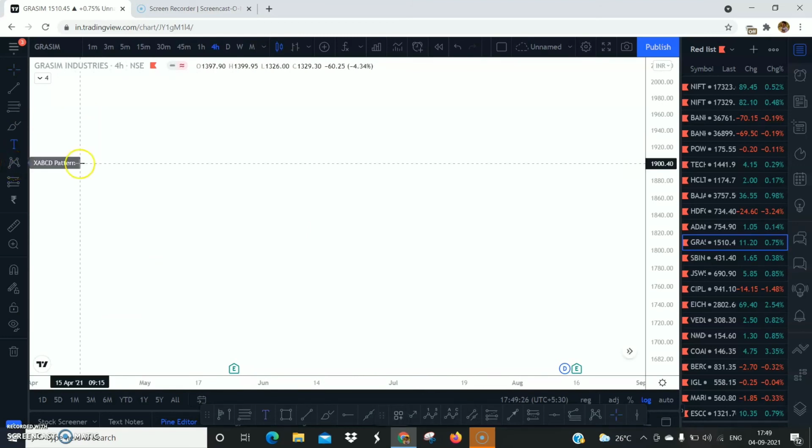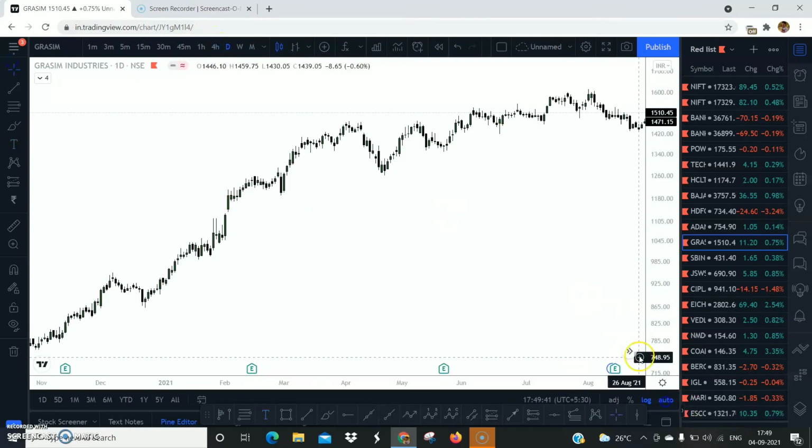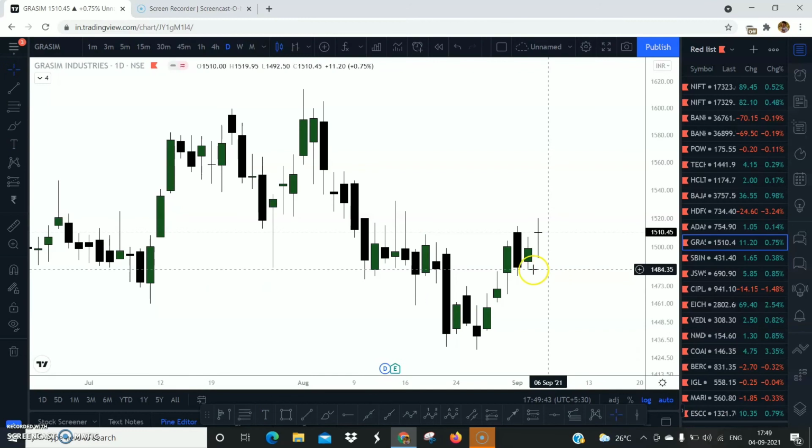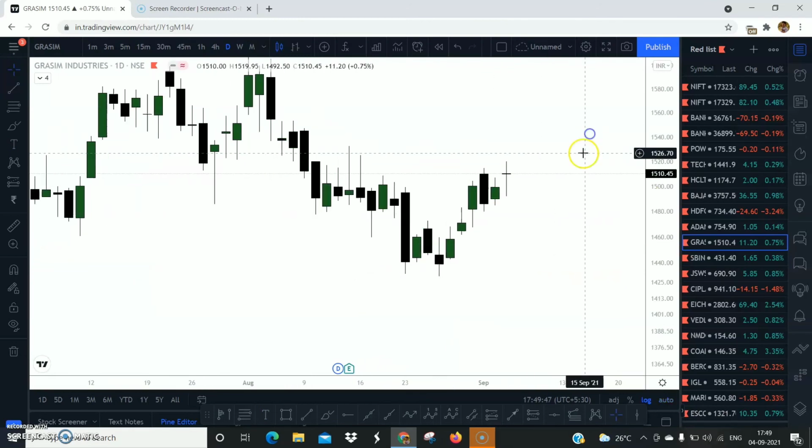All right, now let's try to understand. You will be using these order blocks on the daily time frame, 4-hour time frame, 1-hour time frame. You don't really have to use this on the 5-minute time frame. I'll be showing you a different way to use this on a 5-minute time frame. All right, so daily time frame, see, these things will eventually help you understand the most important support and resistance area.